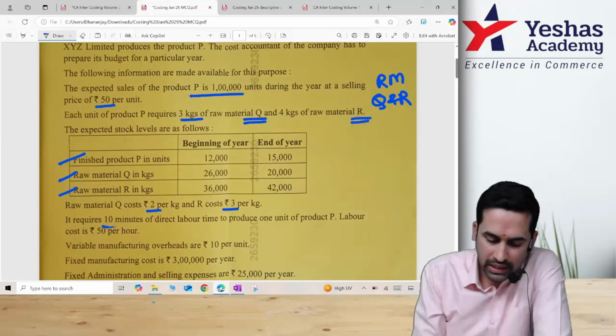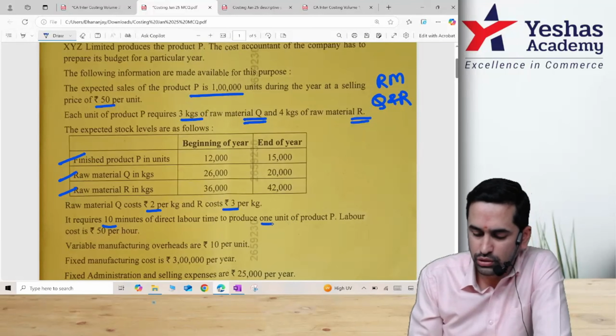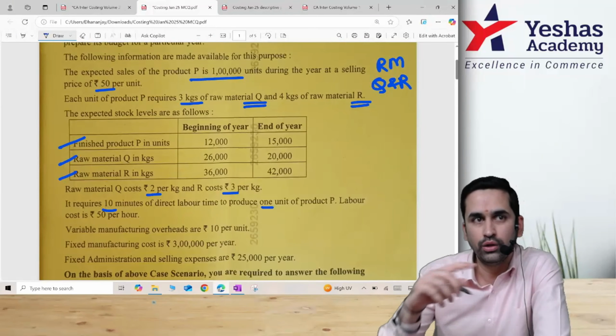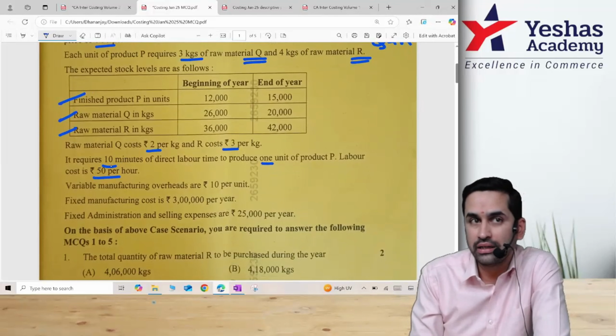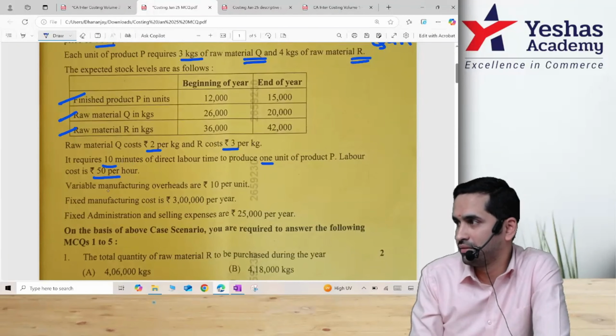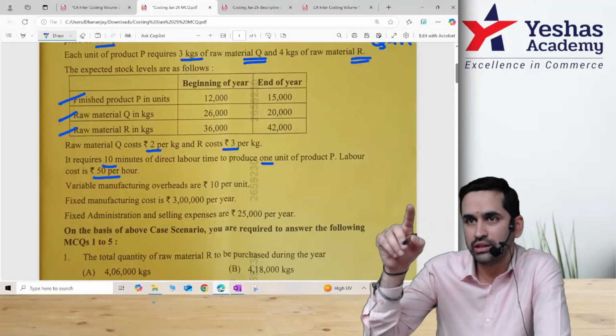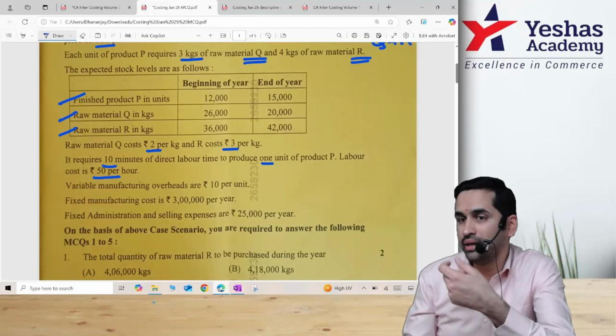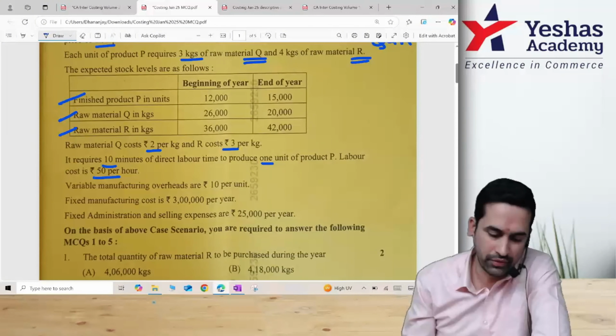It requires 10 minutes of direct labor time to produce 1 unit of P. When it is in minutes and you do the calculation, you will get the total answer in minutes. But if you want it in hours, divide by 60 minutes. And labor cost is 50 rupees per hour. Understand, time taken is given in minutes, but salary is given in hours. So when you do number of units into minutes, you should divide by 60 first. So you will get to know how many hours. That you multiply by 50.